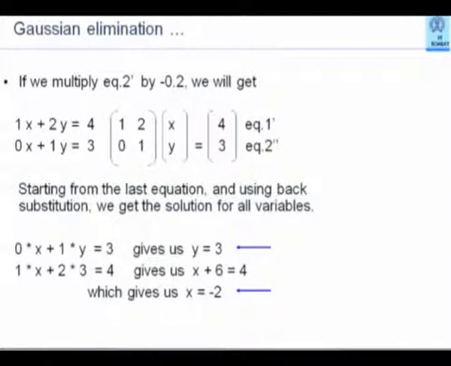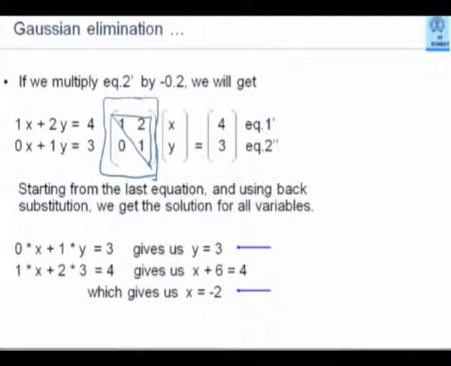This is an extremely important matrix. Observe that this matrix has ones on the diagonal and all 0 below. What is such a matrix called? Upper triangular matrix.